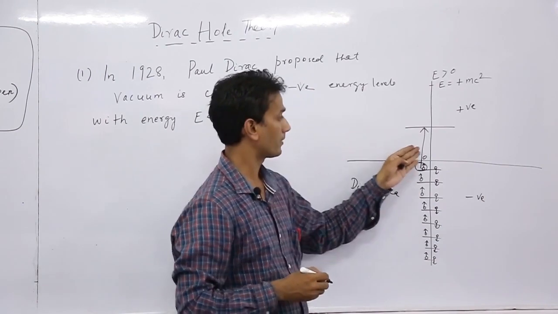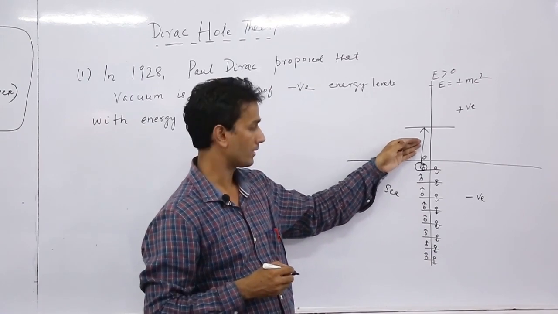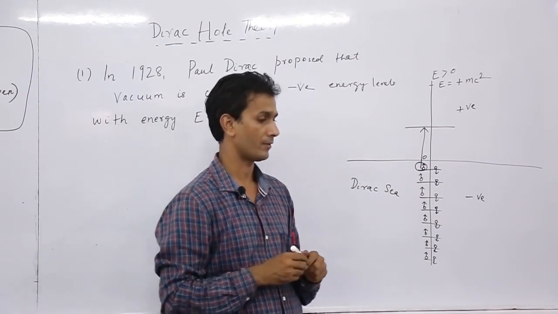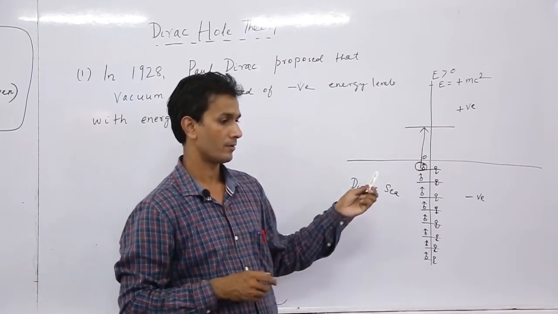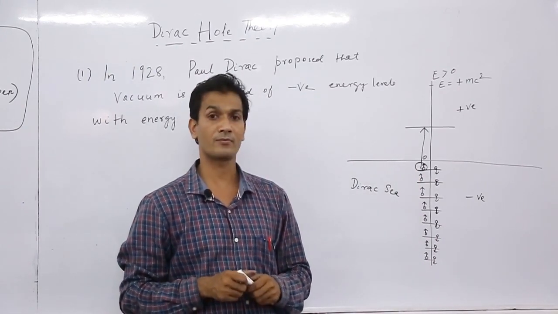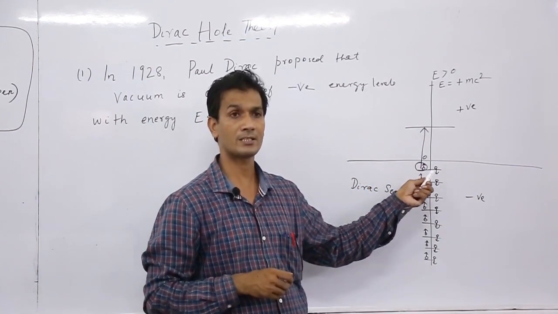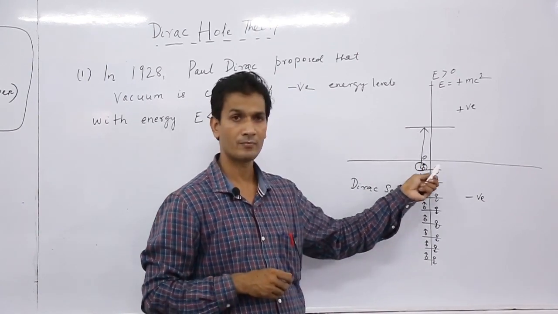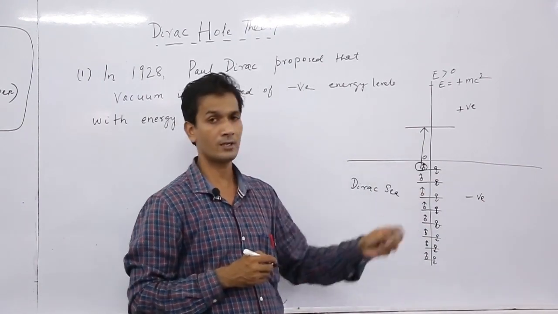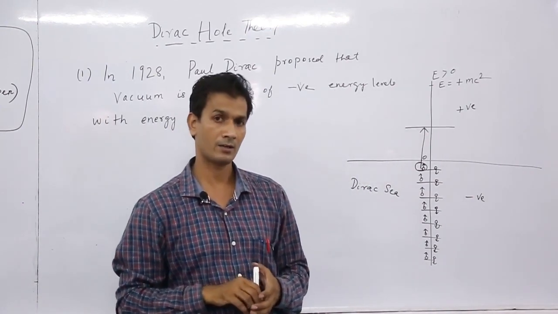That hole behaves like a positive energy particle with a reverse charge, which is called an antiparticle. This is the theory proposed by Dirac, called the Dirac hole theory.